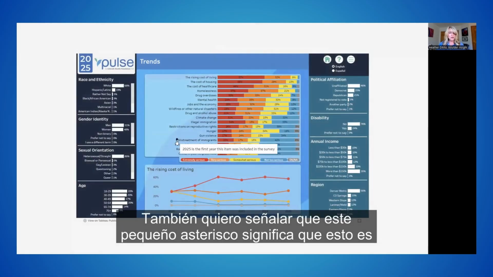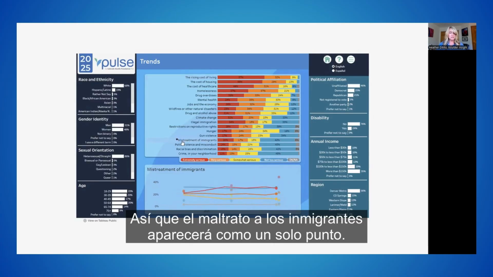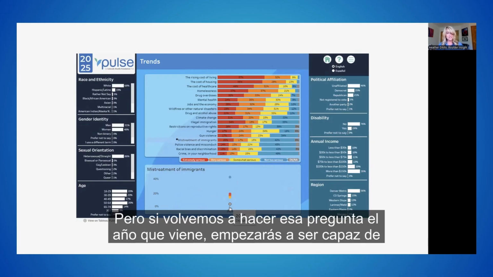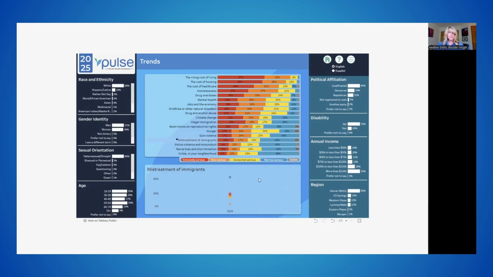I want to point out as well that this little asterisk here means that this is the first year that this question was included in it. So the mistreatment of immigrants will show up as a single dot. But if we ask that question again next year, you'll start to be able to draw a line that's showing there. So that's really it.